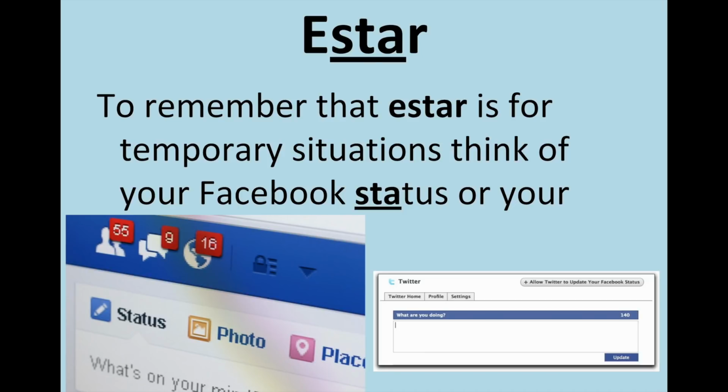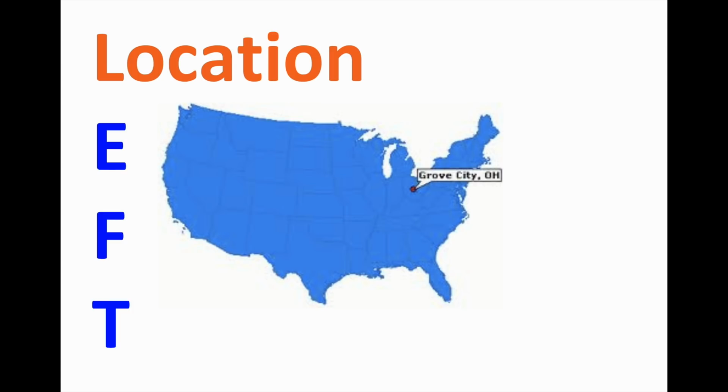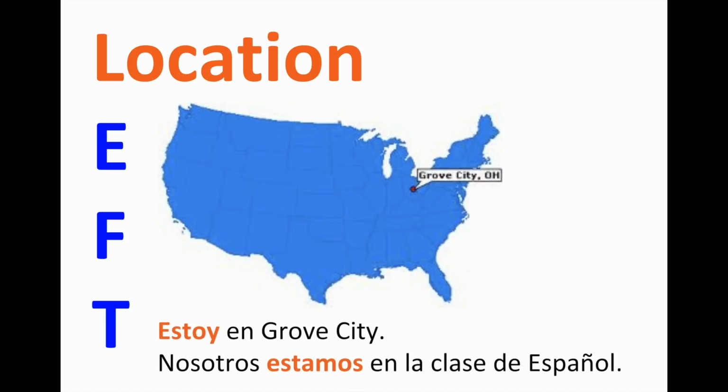So let's see another acronym, LEFT. Using this, you can remember that the verb estar is used for location, emotion, feeling, and temporary states or conditions. Let's check out some examples. To say where you're located, the opposite of saying where you're from, you're just saying where you are temporarily located, you use estar, like in these examples. Estoy en Grove City. Nosotros estamos en la clase de español.